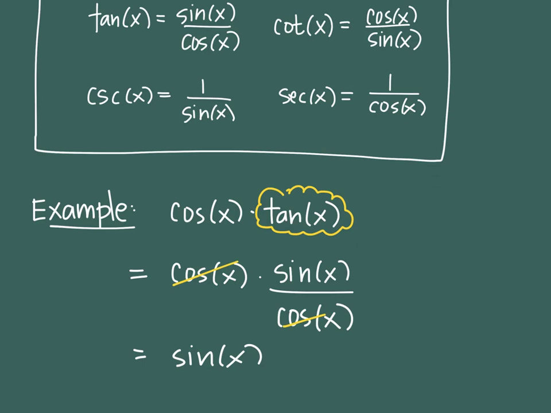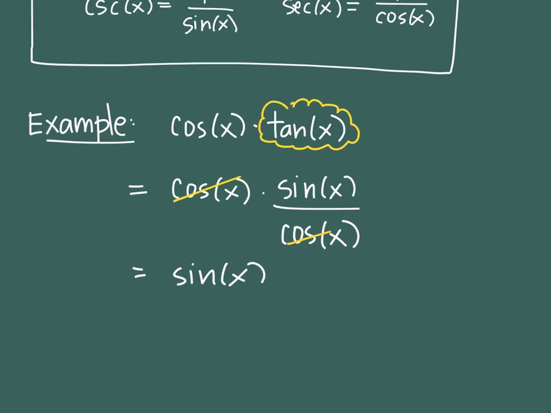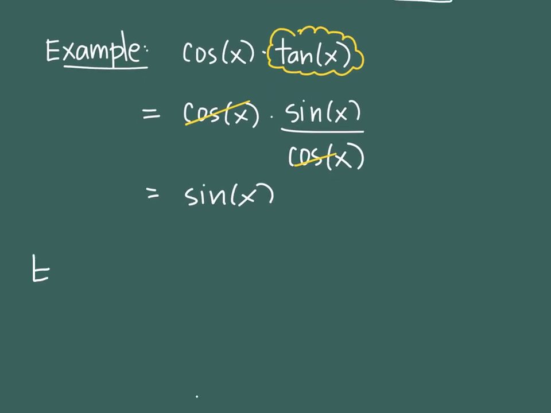That's it. It's simpler. It was advantageous to switch tangent with its identical twin because then I could reduce and be left with an easier answer. The whole idea is to take a problem and make it simpler at the end. The final result should be a more simple version of what you started with. So that was a basic one. Let's try another one.